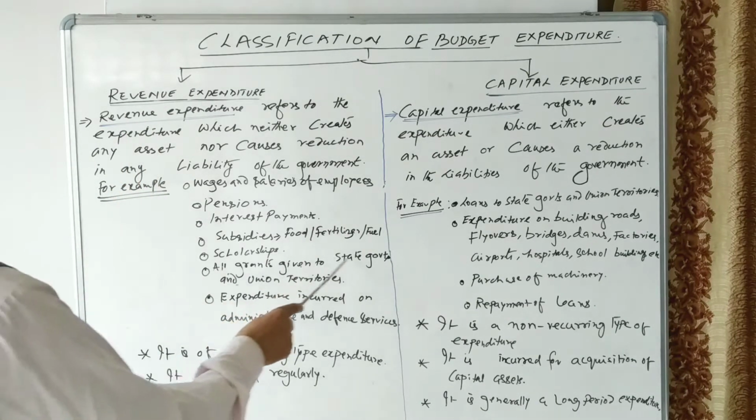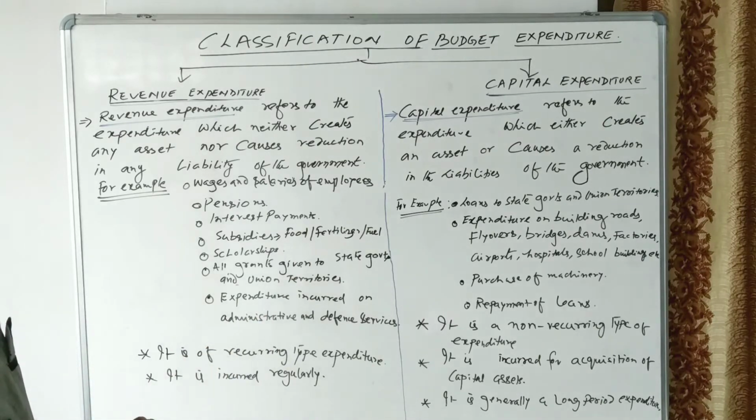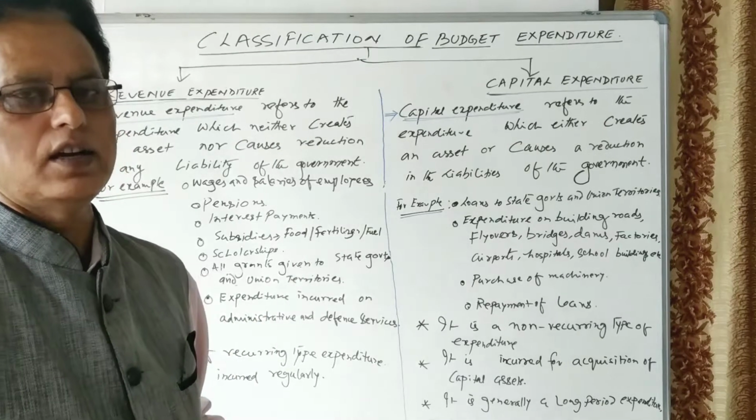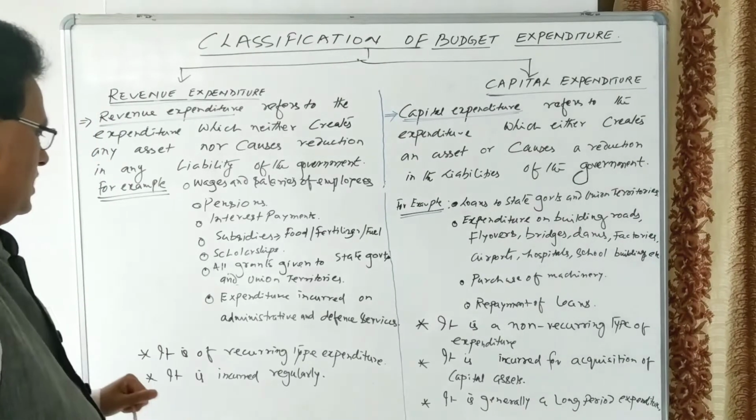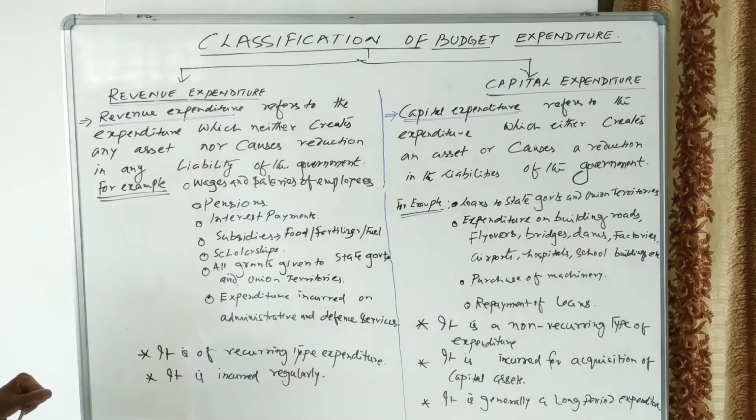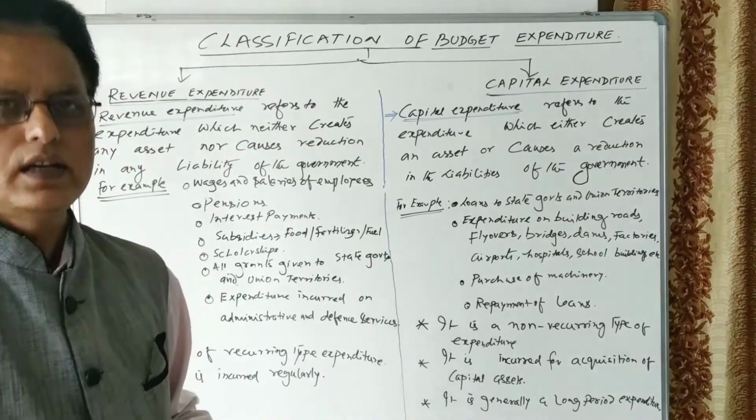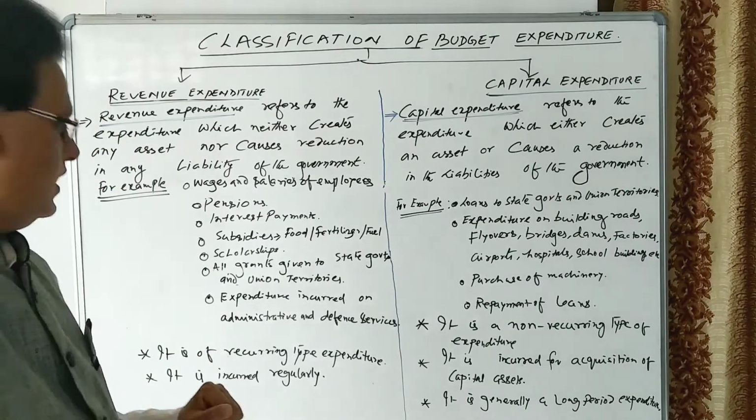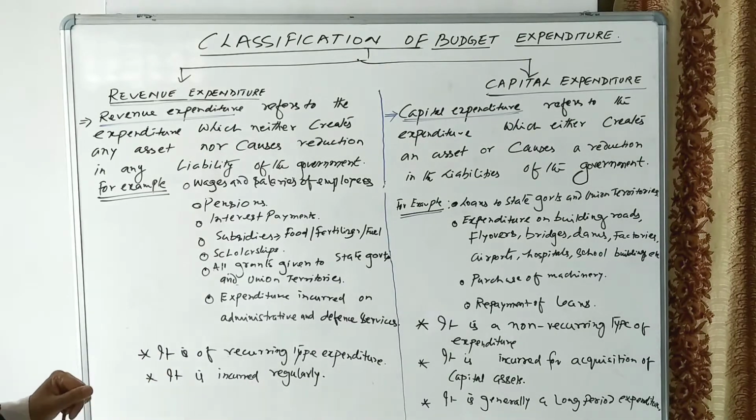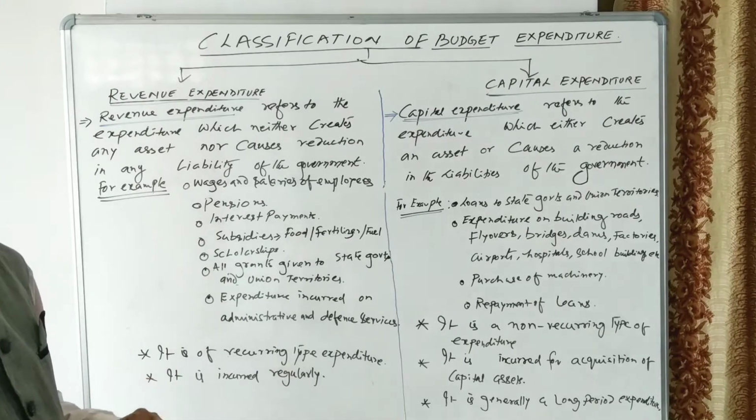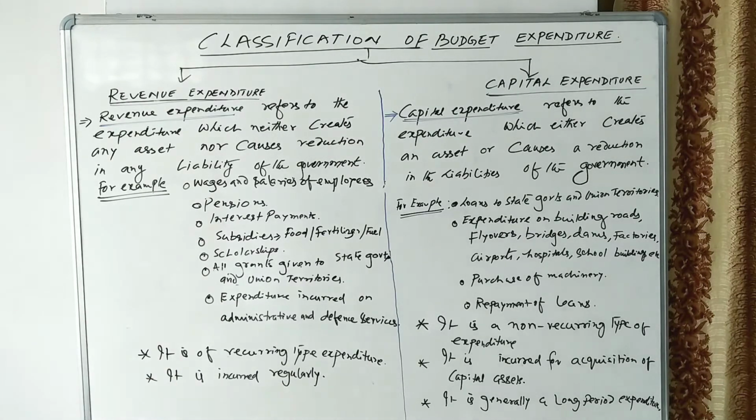Then all grants given to state governments and union territories. So all the grants given by the central government, by the union government, to the state governments come under the revenue expenditure. Expenditure incurred on administrative and defense services. Administrative services and defense services are rendered by the government of India, and these are the expenditures made on administrative and defense services and some other services such as law and order services. So many other services are there. All this expenditure comes under the revenue expenditure.